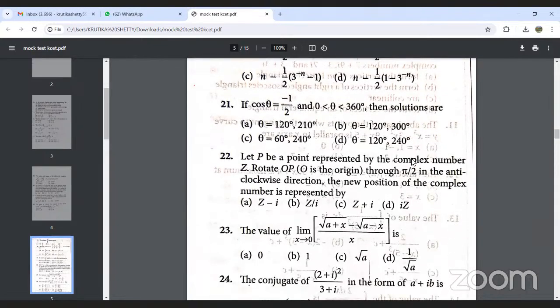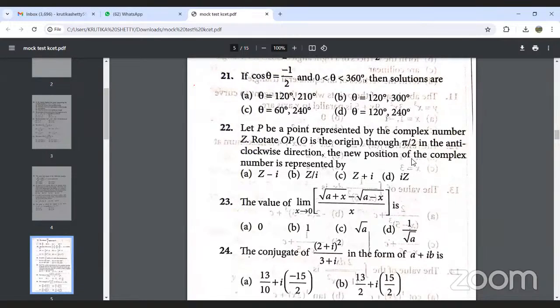Question number 21. Cos theta is equal to minus 1 by 2, theta is between 0 and 360, and then the solutions are. So we need to calculate the principal solution. The value given here is negative, and we know cos is negative in which two quadrants? Cos theta is negative in the second and third quadrant. So in the second and third quadrant, which values occur? This is the second quadrant, and this is the third quadrant.